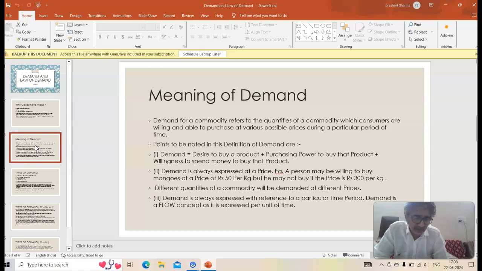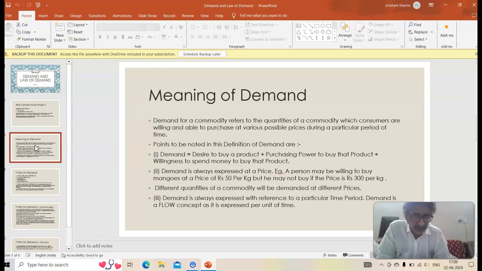Example: there's a beggar who's sitting outside a temple and he sees people moving in cars. So he desires, he daydreams that he should also have a car, but he doesn't work. He can work, but he doesn't want to work hard. Suppose he's dreaming of having a Mercedes. Obviously, it's impossible for him to buy a Mercedes. So in this case, the beggar has a simple desire to have a Mercedes car. It's not demand.